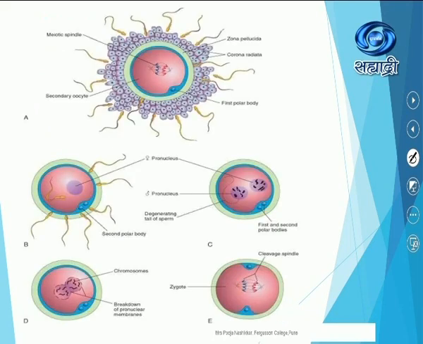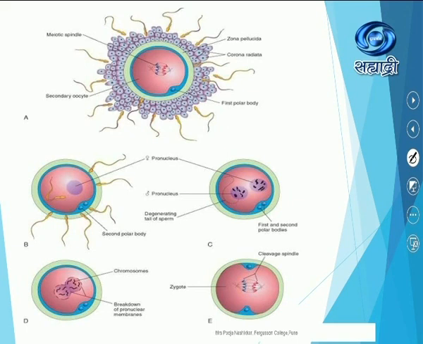See what this diagram indicates. In the first diagram, the secondary oocyte is surrounded by a large number of sperms. All the sperms try to enter the wall of the secondary oocyte. In the second, as soon as any single sperm ruptures the wall of the ovum and enters, the second polar body is formed.